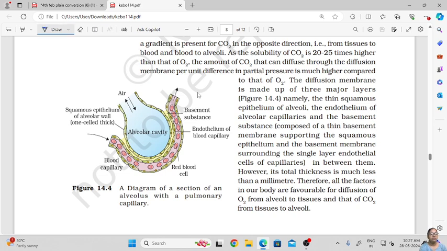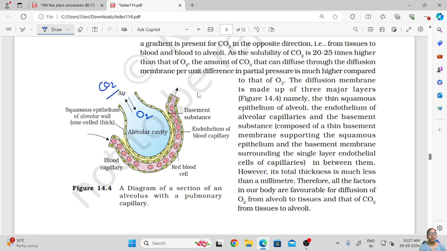So here, see the air. This is a balloon-like cavity inside the bronchioles, inside the lungs. This is the site for exchange of gases. What happens is that oxygenated air is taken in, and this is the site where the carbon dioxide is released out from the alveoli.